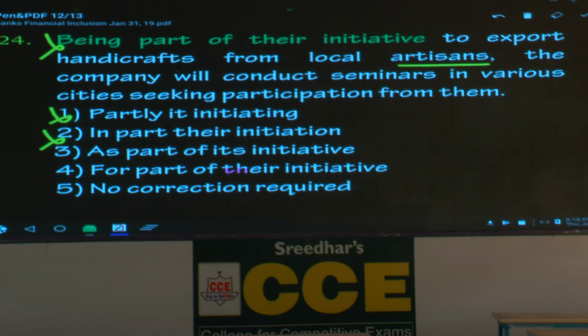Hold that one. For part of their initiative, for, can we use the preposition for? Mark it wrong. So what is the answer? Obviously, as part of its initiative to export handicrafts from local artisans, the company will conduct seminars in various cities seeking participation from them. This is perfect.